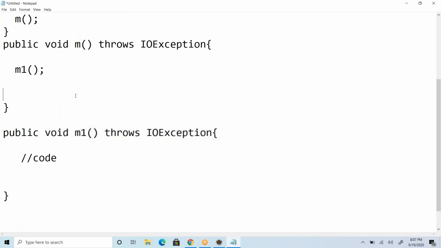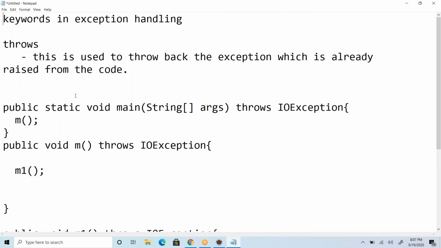So now we'll understand the throw keyword and the throws keyword. Okay, is that clear, or any confusion?